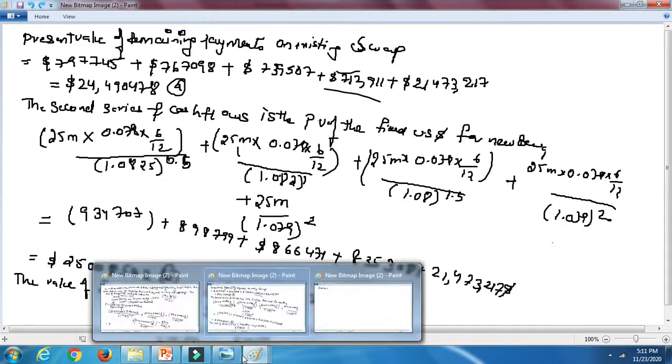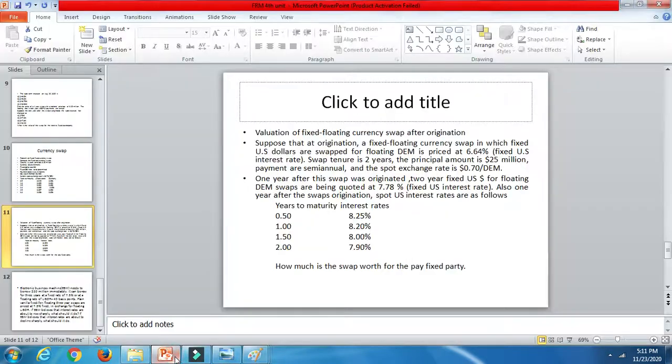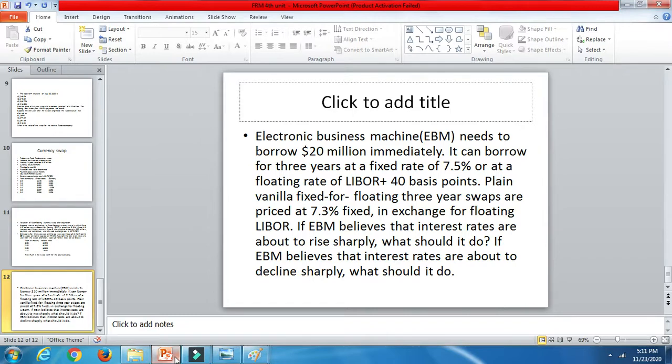So today's problem is nothing but the EBM problem, as I said. Let's start doing this. Let me write down the complete information first of all. He has 20 million as the principal amount, guys. He can borrow 3 years at a fixed rate of 7.5% or a floating rate of LIBOR plus 40 basis points.